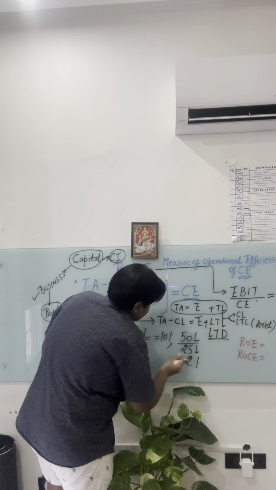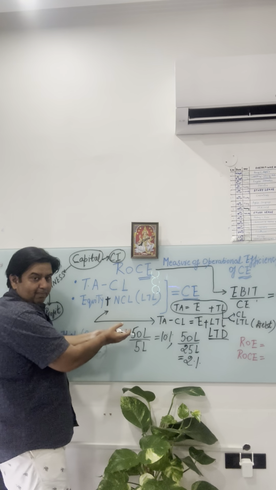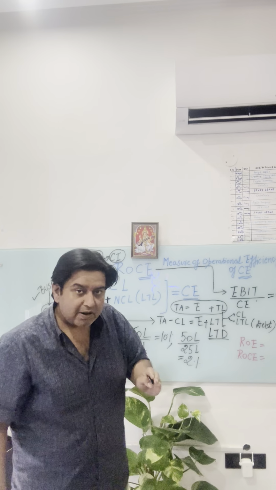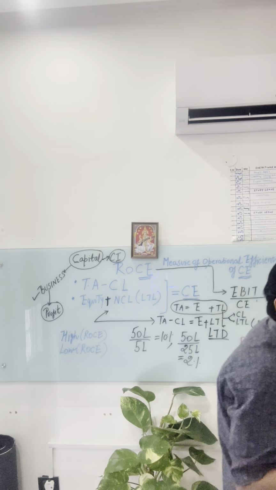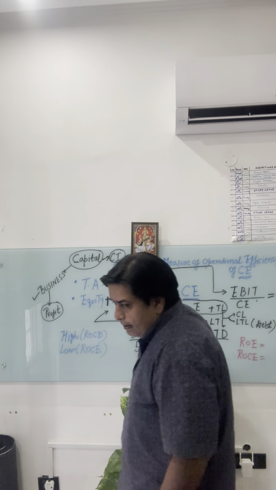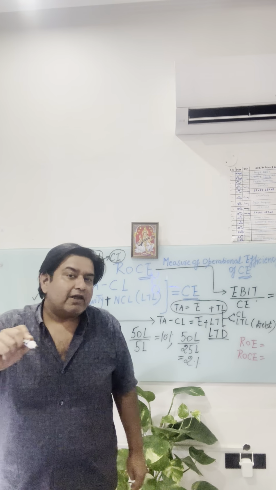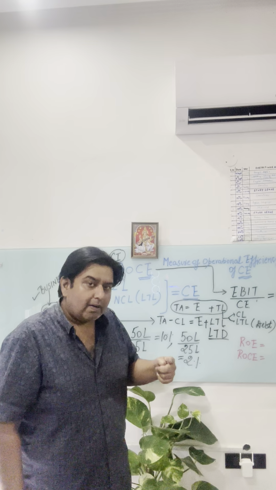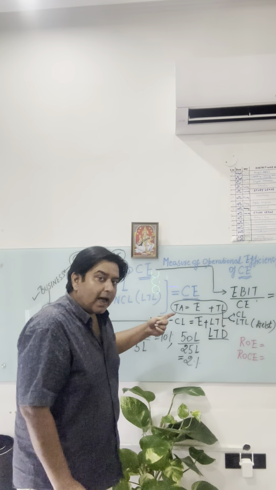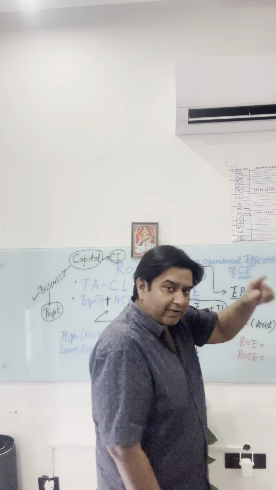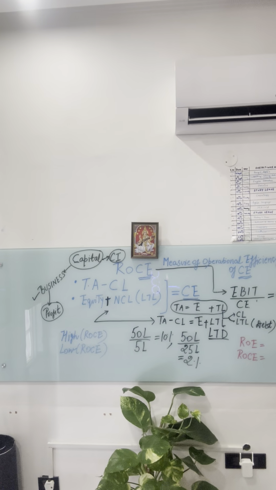Now return on capital employed measures the operational efficiency of a company: how effectively the company is using capital in its business to generate operating profits. The higher the ROCE, the better it is for the company, as well as for the investors and potential investors who are interested to park their funds in the near future.